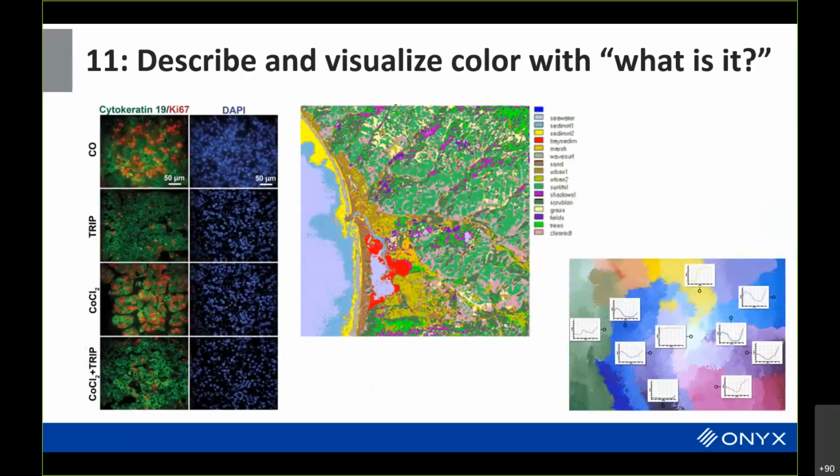We can also describe and visualize color with what it is. In many cases, we describe color in terms of colorimetry. We can describe color in terms of how it responds to light. But in many industries, what you really want to understand is that there's meaning associated with the color. If you have satellite imagery, you take spectral information about it, and then what you really want to do is say, what's the probability that it's grass or trees or ocean or buildings?